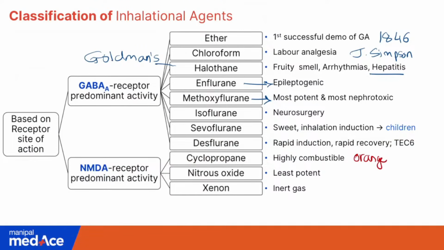And also, this cyclopropane was highly unstable and it was highly combustible. So, any careless handling of this cylinder could lead to explosion. That is one of the reasons why the use of cyclopropane was stopped.